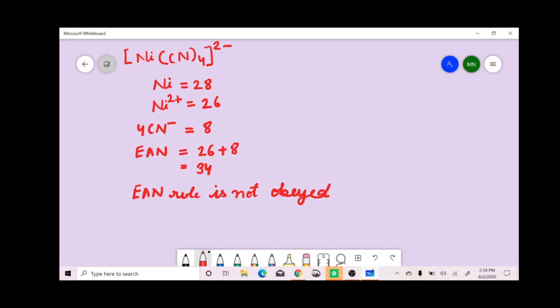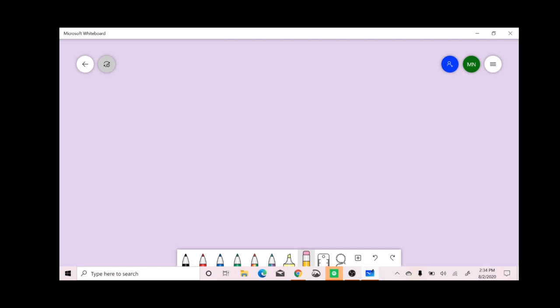Now let us discuss another complex, a complex of chromium. In this complex also, the effective atomic number rule is not being obeyed. This is the hexaamine chromium ion. In this complex ion, chromium is the central metal atom.